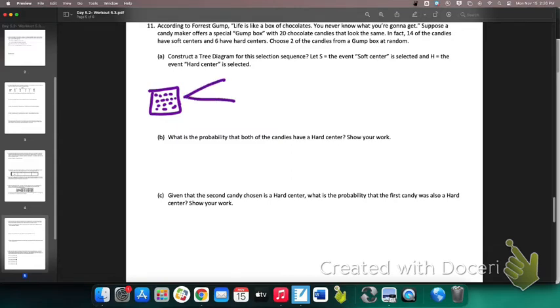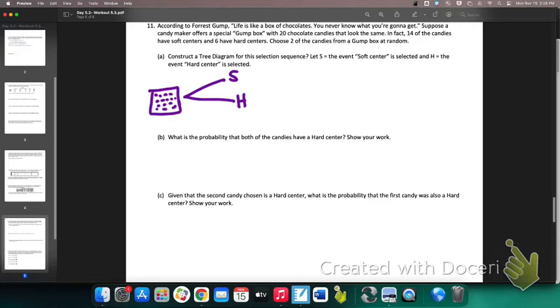We're going to let S be that it is a soft center and H be a hard center. I want to clarify here, guys. I'm not going back on what I told you on the twin problem. Soft and soft complement, but I'm just simplifying soft complement to be a hard candy. So this first event really is truly just a first event. It's soft and soft complement, also known as hard candy.